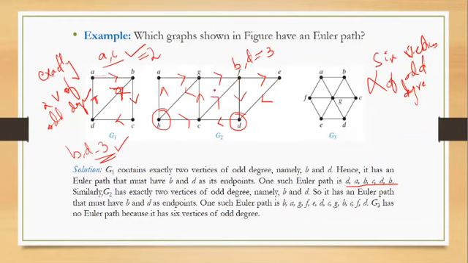So if I am traversing in this way, I am able to travel through all the edges exactly once, even though the initial vertex and the terminal vertex are not the same. So G1 and G2 have a Euler path, but G3 won't have any Euler path. So no Euler path for G3.